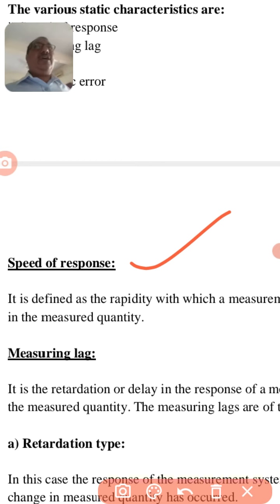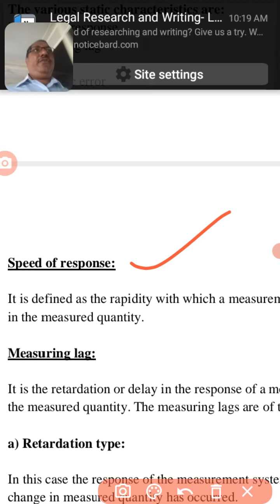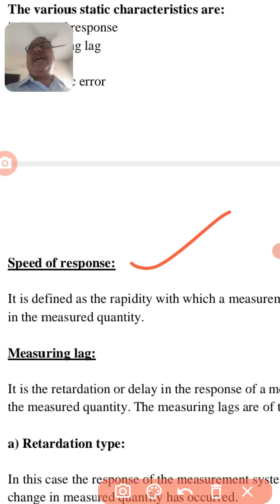If you are changing the input fast and your instrument is not responding to it immediately, then there will be lagging. As we know, when we are making a live video and transferring it to other places, there may be some problem at the output side.